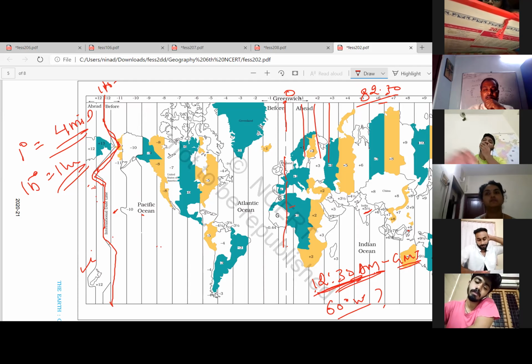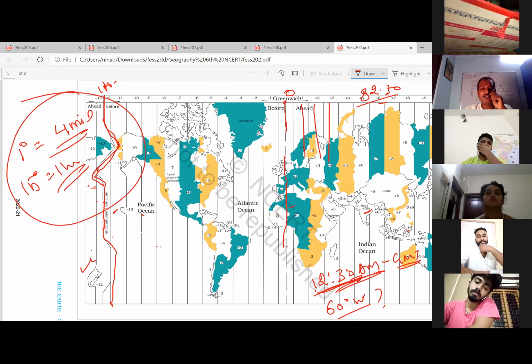I don't know, sir. Apply this logic here. For 1 degree, there's 4 minutes. For every 15 degrees, 1 hour. Apply this logic and find out. Simply sitting, right? What about Srirag, Imtiaz, Sripriya?